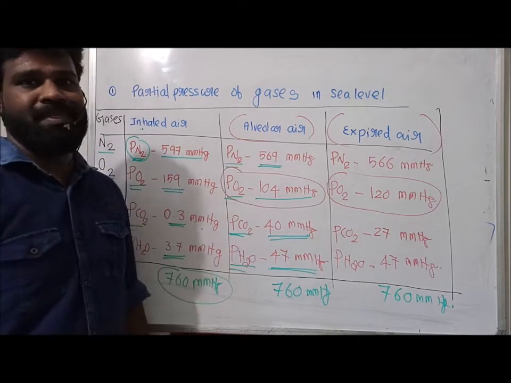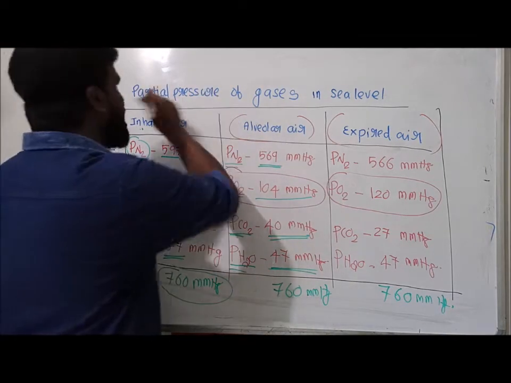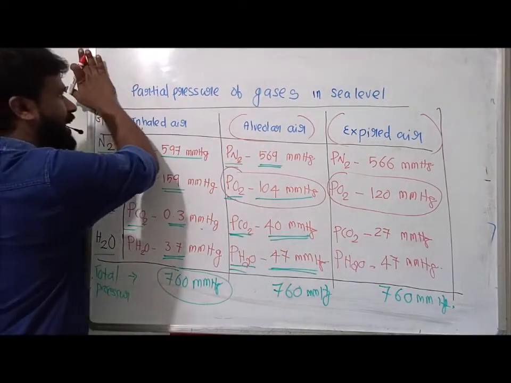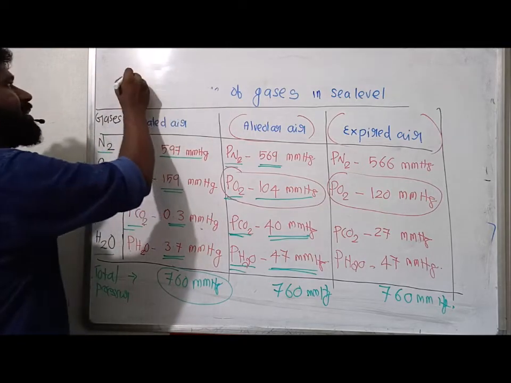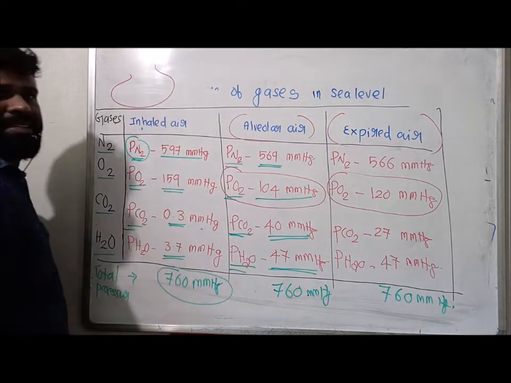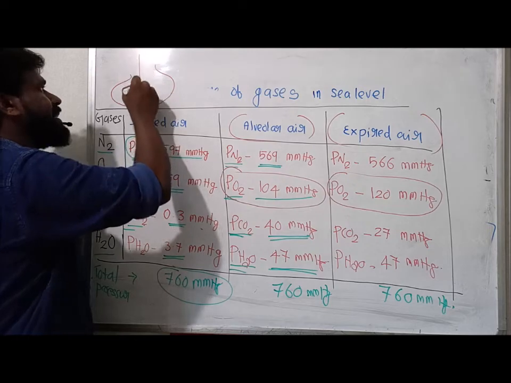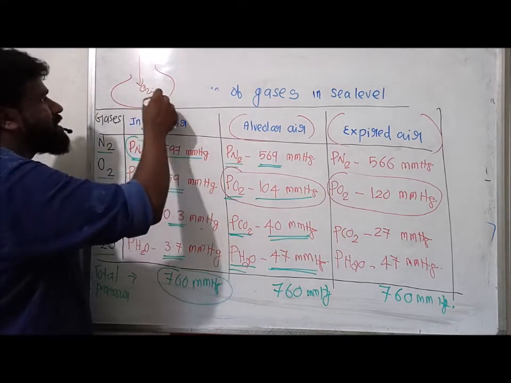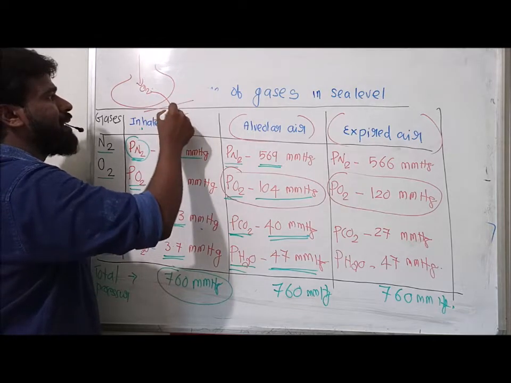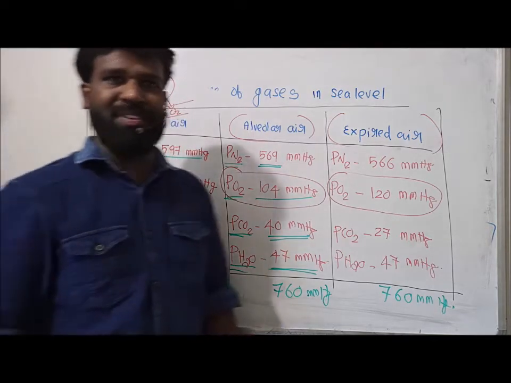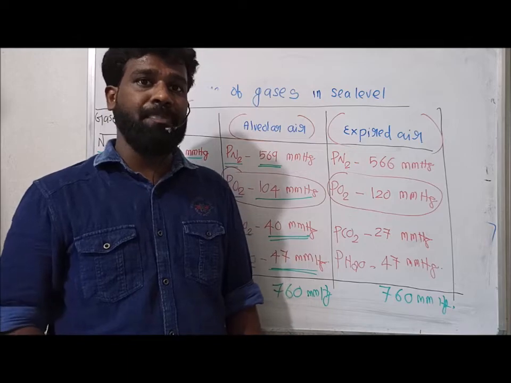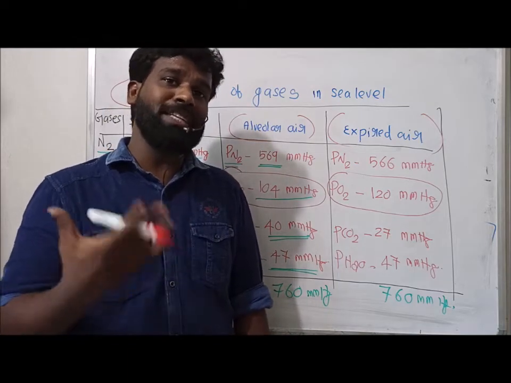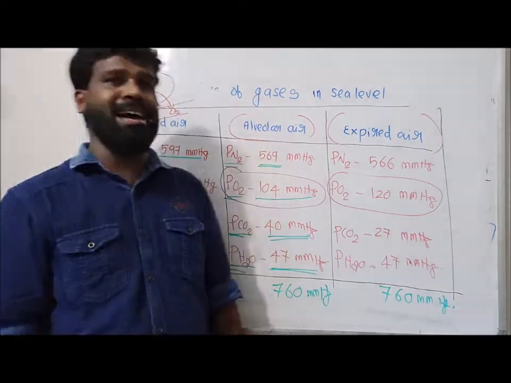Why? Because we know, suppose this is the alveoli. This inhaled air contains oxygen, and this oxygen diffuses to the capillary surrounding the alveoli when it reaches the alveoli. So what happens to the oxygen concentration? Oxygen concentration decreases in the alveoli.